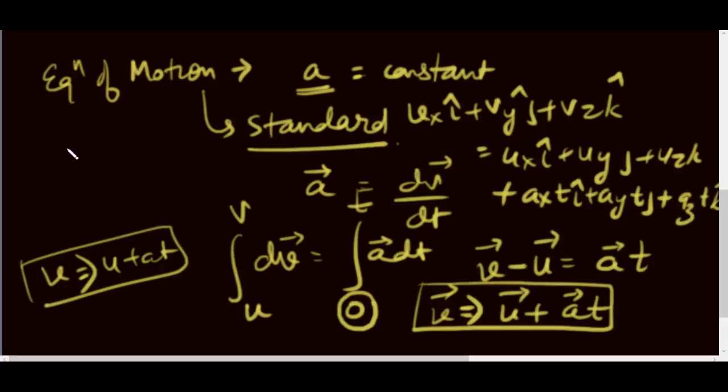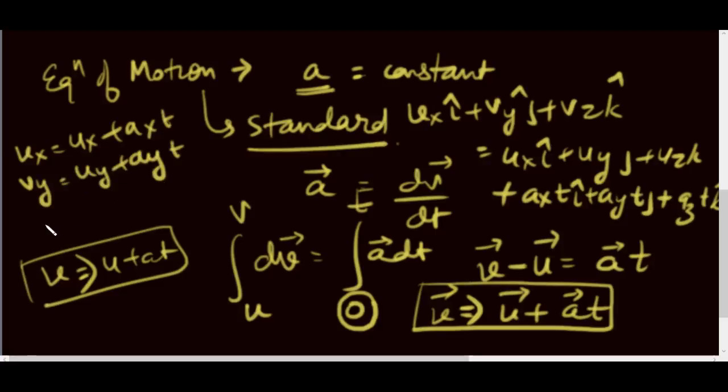So we would have to equate all these. vx would be equal to ux plus ax t, vy would be equal to uy plus ay t, and vz would be equal to uz plus az t. We would have all the components if we had the respective values. So v equal to u plus at is the first equation of motion.